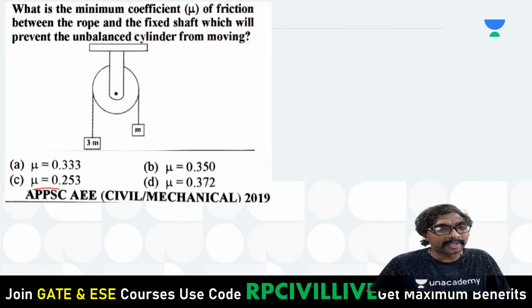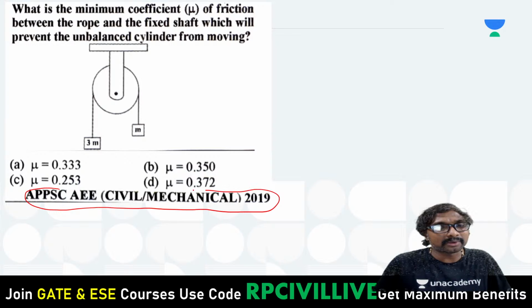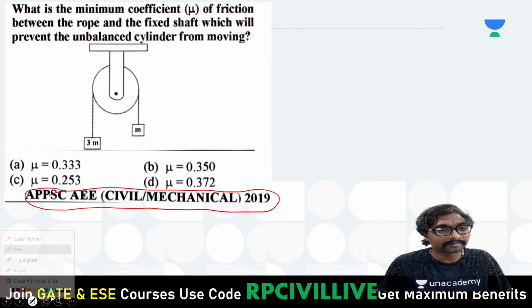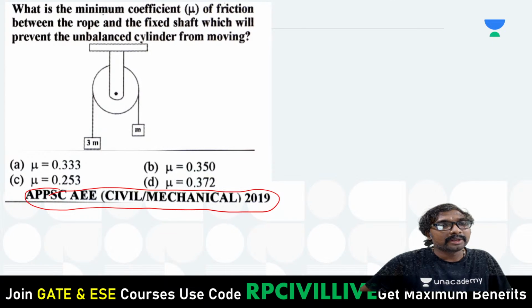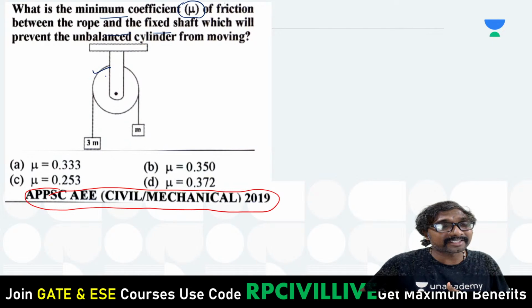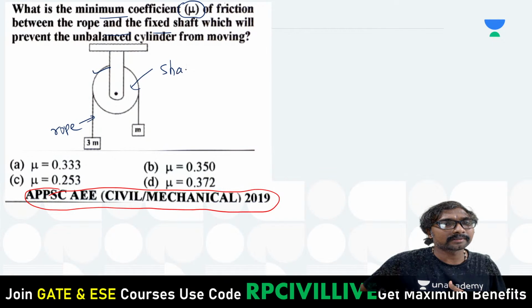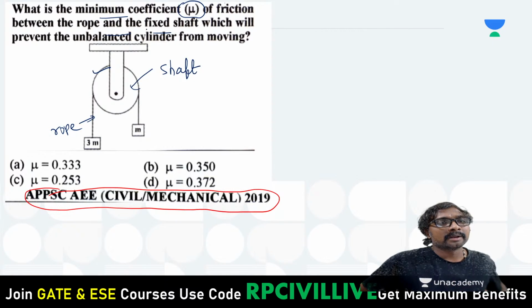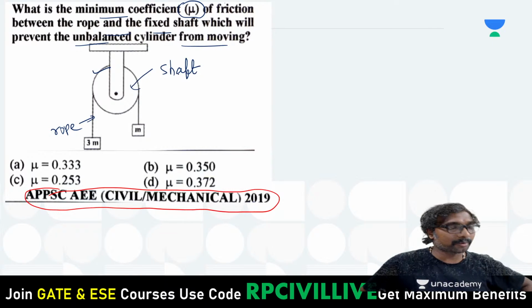Shall we enter now? This is your APPSC AW 2019 question. What is the minimum coefficient of friction between the rope and the fixed shaft? This is your fixed circular shaft, and this is your rope, and this is the shaft. The friction between the rope and the fixed shaft will prevent the unbalanced cylinder from moving.